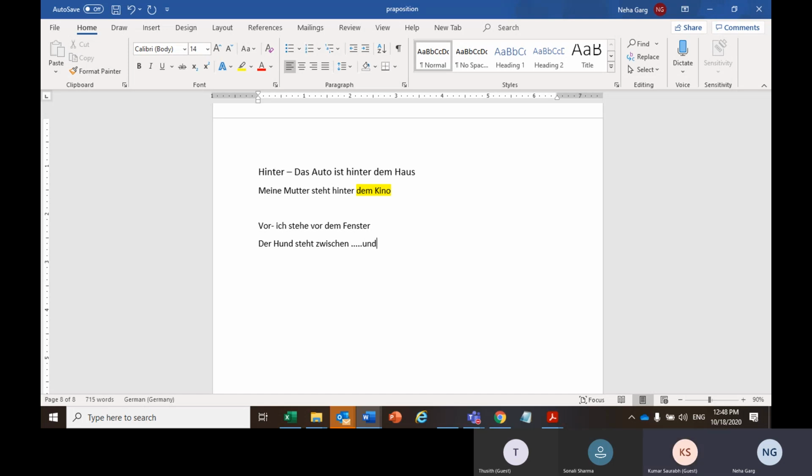So I have made these two sentences. Zwischen mir, you have written here. Zwischen mir und dem Stuhle. Stuhl, not Stuhle, Stuhl. Stool. So while making such sentences now, it's better that you use non-living things here as of now, because there again you will get confused whether to use pronoun in accusative case or dative case. Okay.